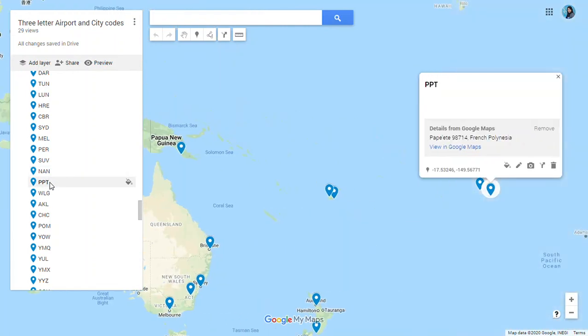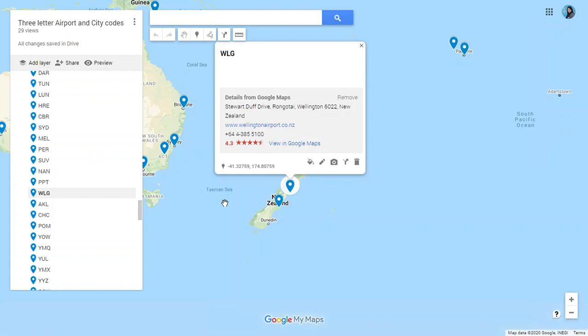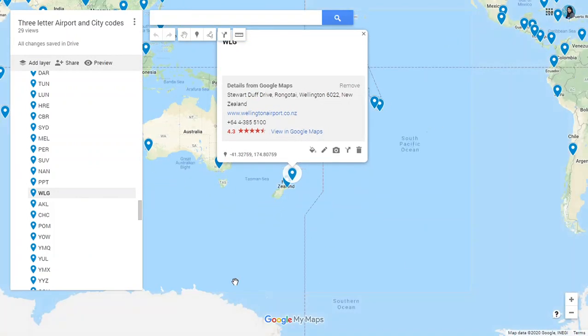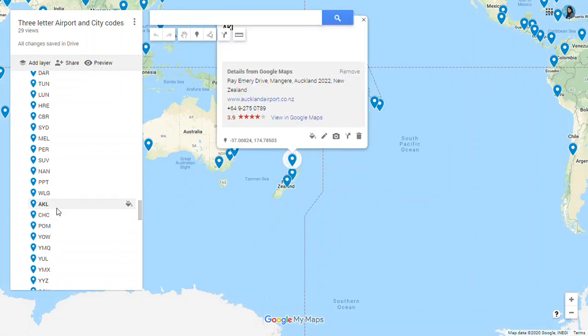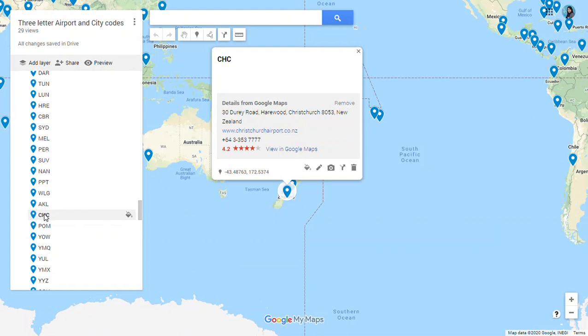Then PPT, French Polynesia, Papeete. WLG, Wellington in New Zealand. You can see the location of New Zealand. Auckland in New Zealand, AKL, and CHC for Christchurch.